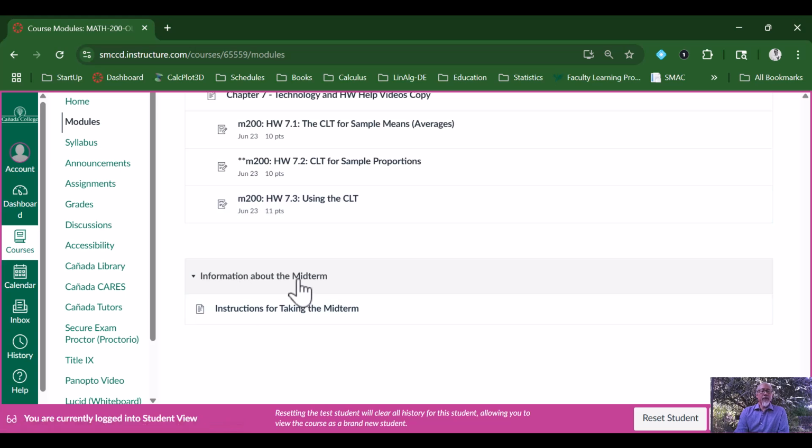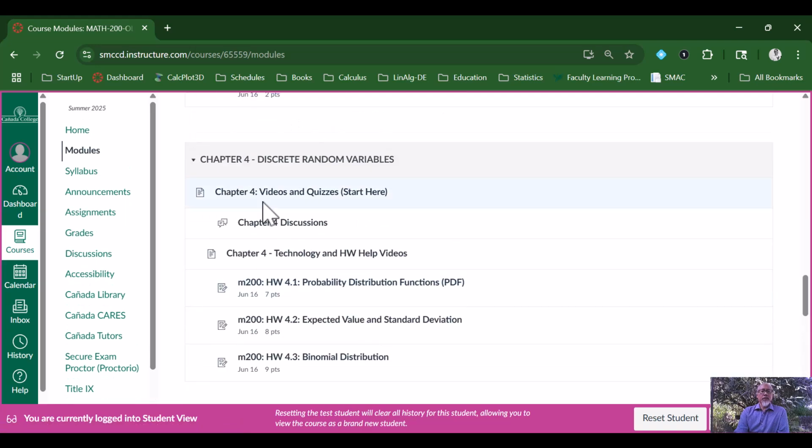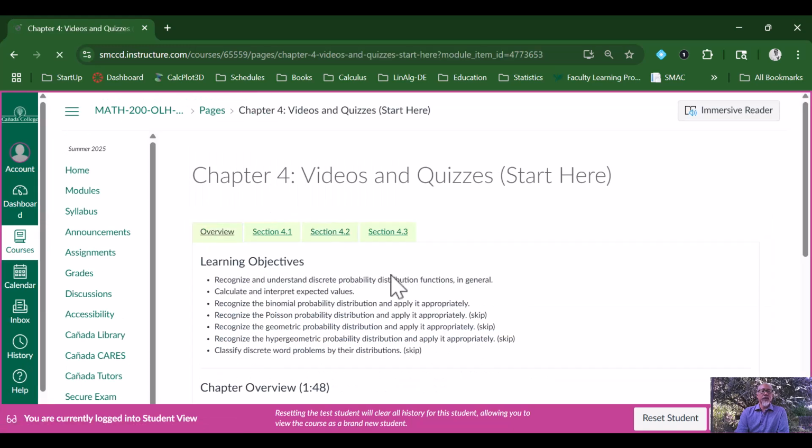There's some information about the midterm also here, and as we get closer to the dates, the midterms will actually be available. Let's just take a look at one of these things. Let's go to chapter 4, and we're talking about discrete random variables.